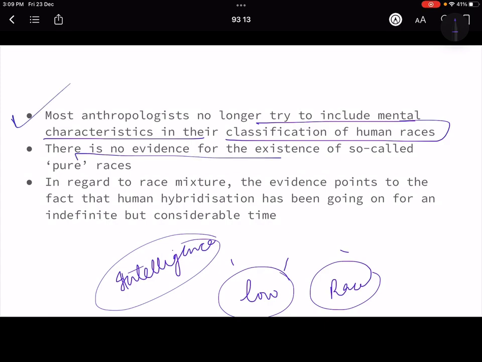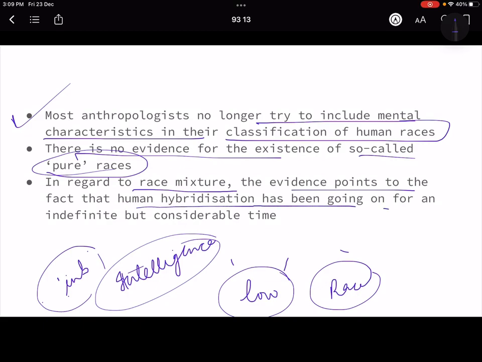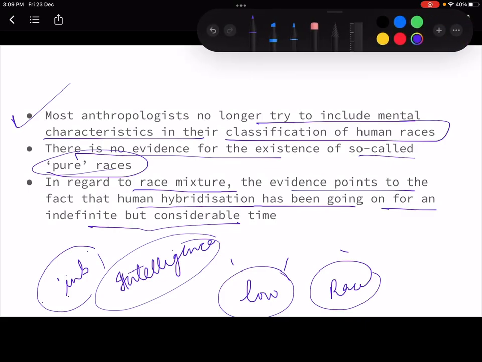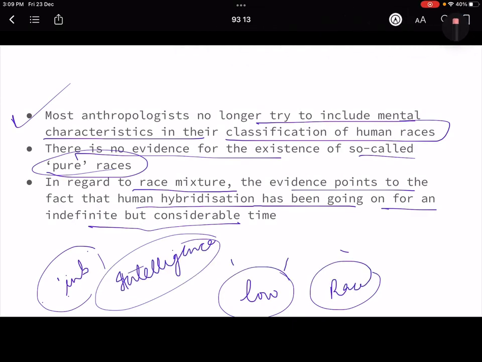Then there is no evidence of so-called pure races, which we talked about, because interbreeding has always happened, right? With regard to race mixture, the evidence points to the fact that human hybridization has been going on for an indefinite period which we don't even know, right? So hence they concluded that all men are equal and thereby all men deserve equal treatment. So this was the declaration, right?